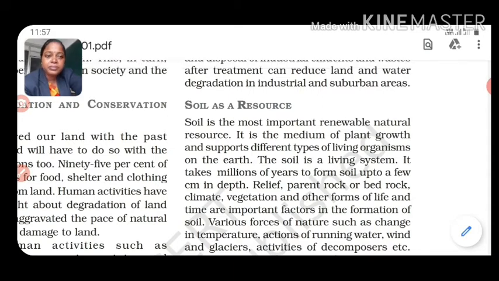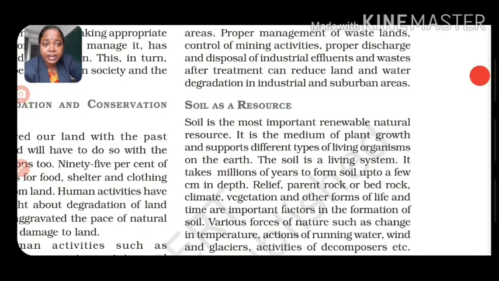So students, let's discuss the main factors which are helpful in the formation of soil.